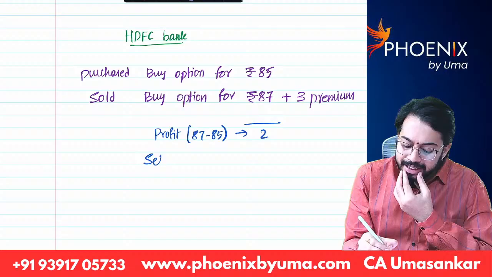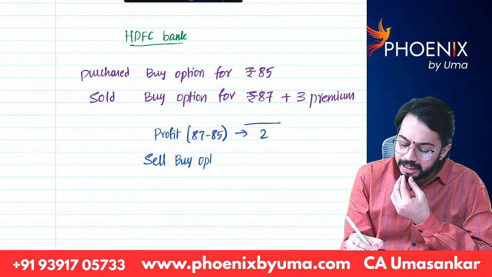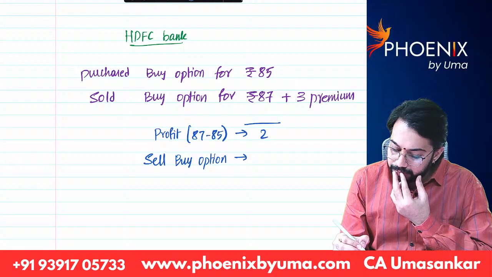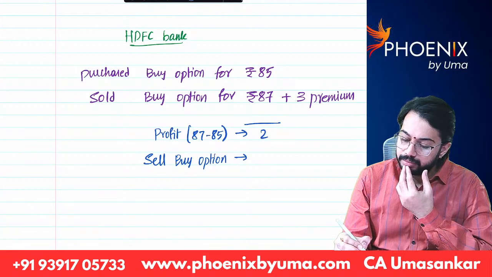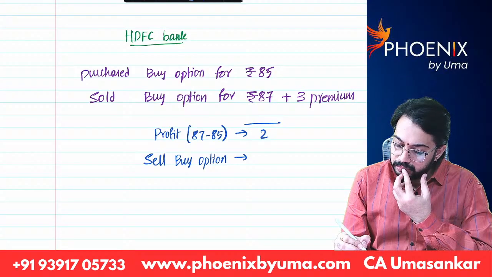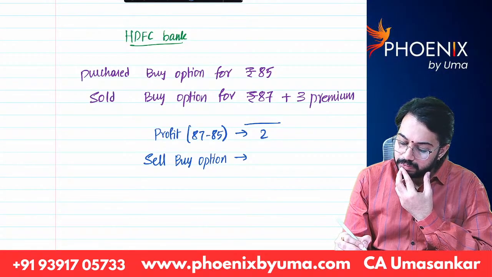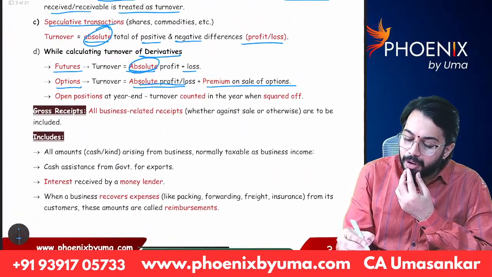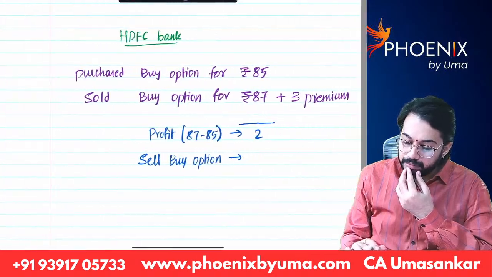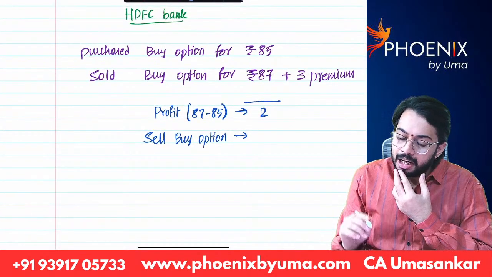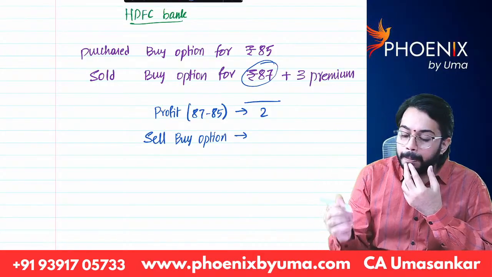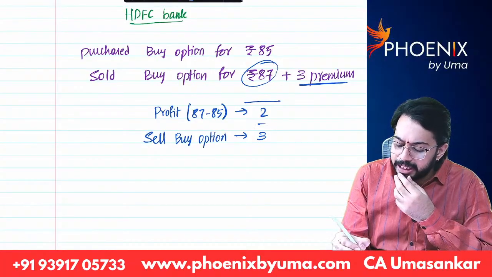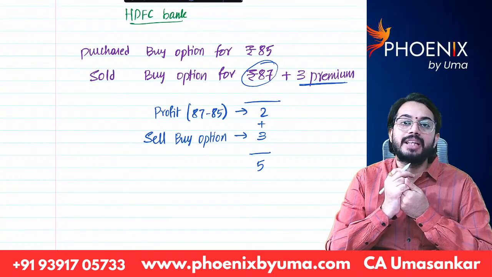Next, whenever I sell a buy option, how much amount do I receive? Turnover is absolute profit or loss plus premium on sale of options. So whenever I sell the 87 rupees option, how much premium have I received? I have received a premium of 3 rupees. So how much is my turnover? My turnover is 5 rupees. Are you able to understand?